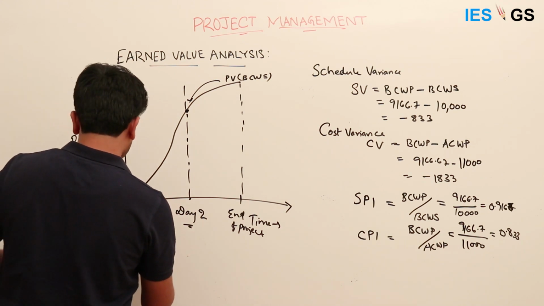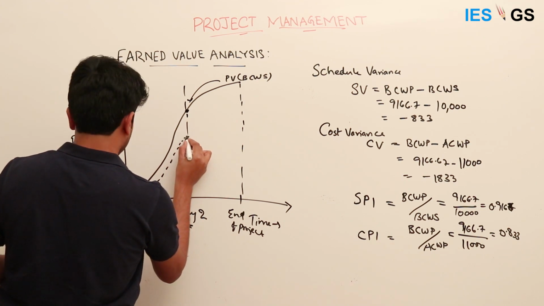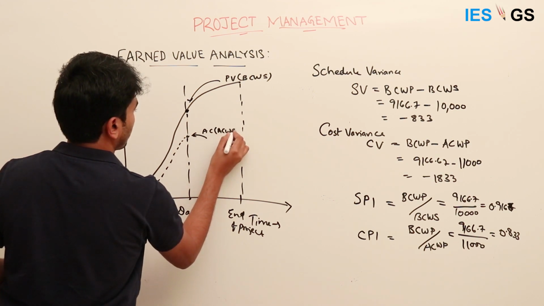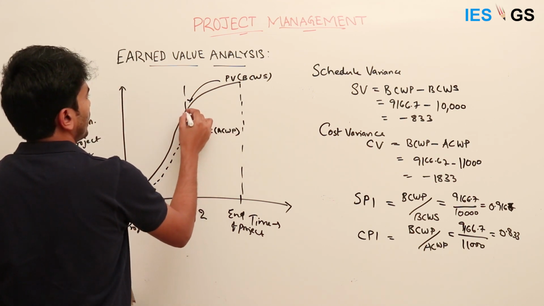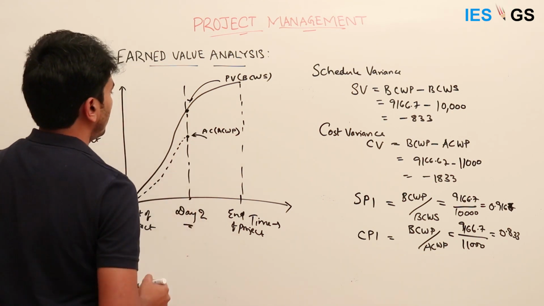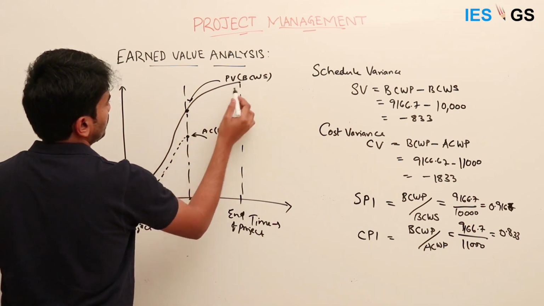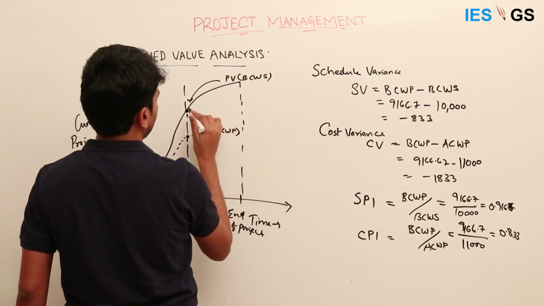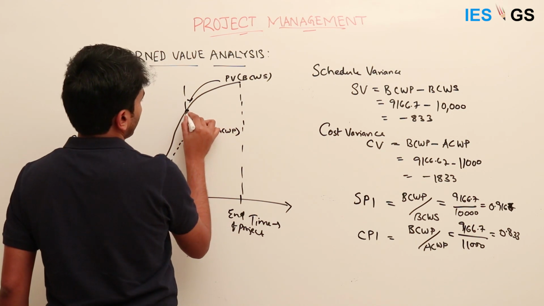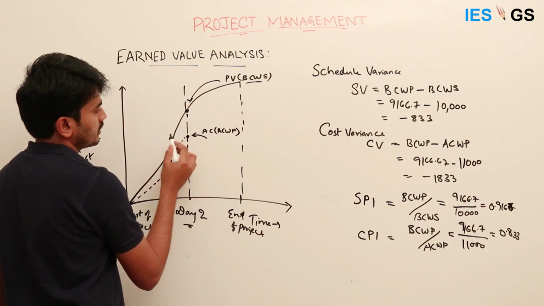Whereas our actual cost might look like this. This is the actual cost of work performed. We didn't perform the amount of work which is required. As per the planned value, we should be performing this much work and the cost should be this much, whereas our actual cost is different.